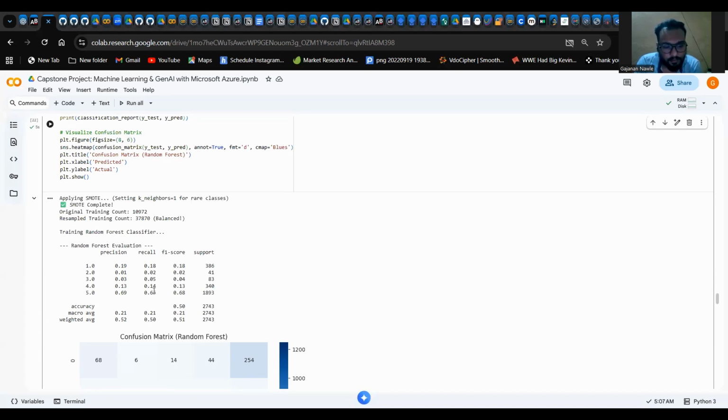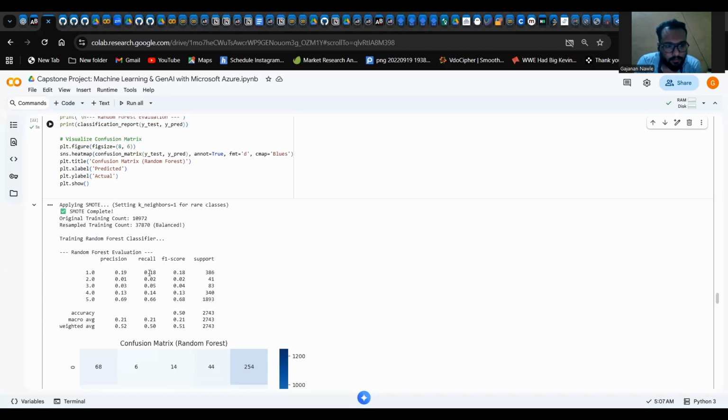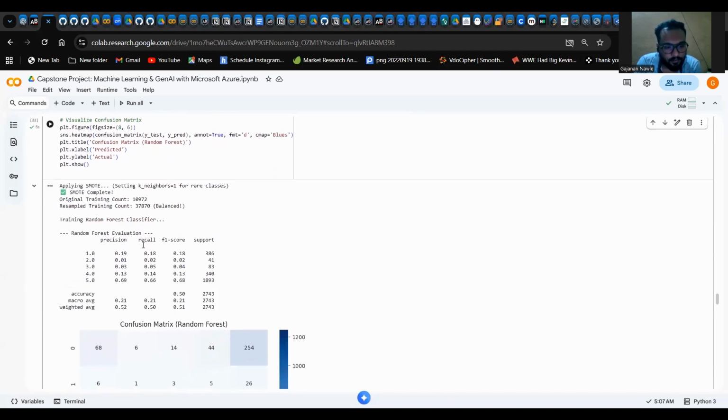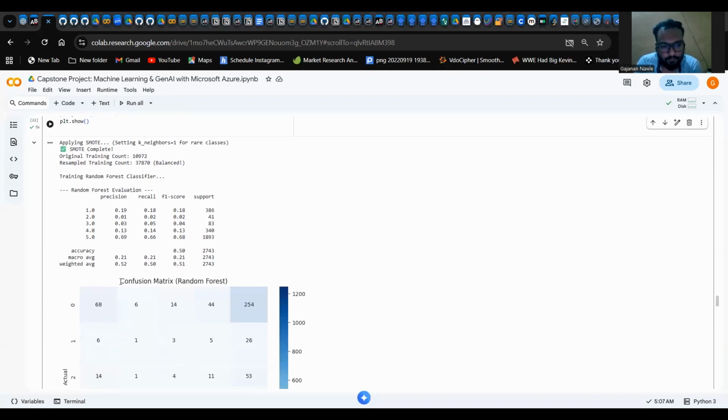Thanks to SMOTE, the Synthetic Minority Oversampling Technique, the model is successfully identifying the minority classes, and this means we can effectively catch at-risk customers, fulfilling our proactive support goal.